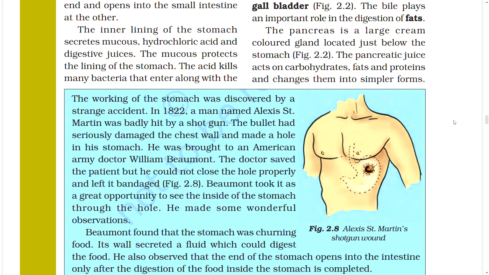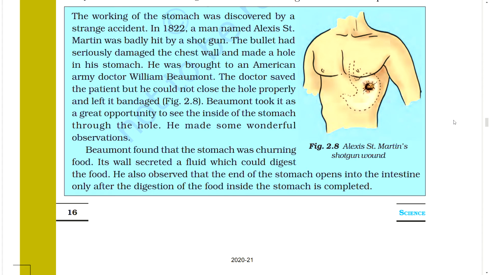Figure. Beaumont took it as a great opportunity to see the inside of the stomach through the hole. He made some wonderful observations. Beaumont found that the stomach was churning food. Its walls secreted a fluid which could digest the food. He also observed that the end of the stomach opens in the intestine only after the digestion of the food inside the stomach is completed. Figure. Alexis Saint Martin's shotgun wound.